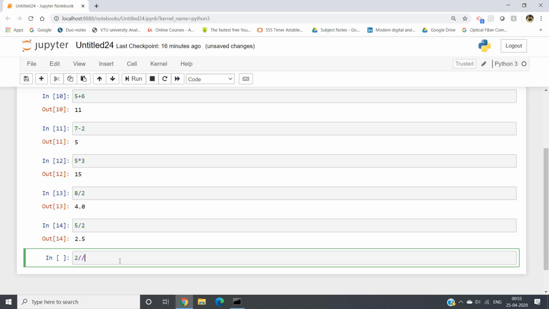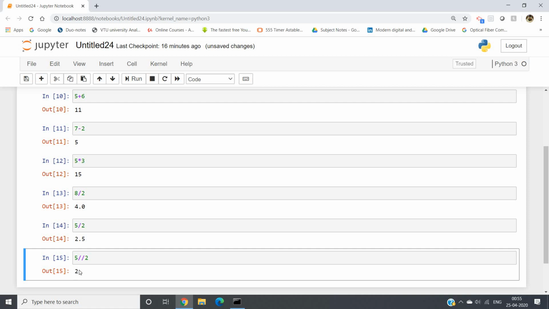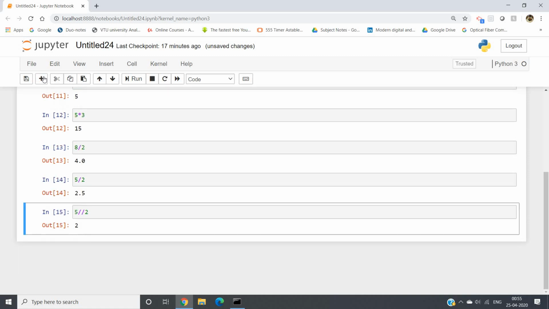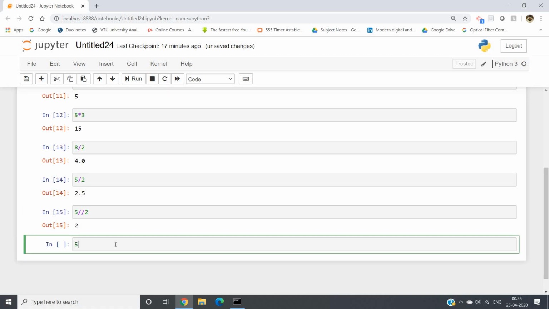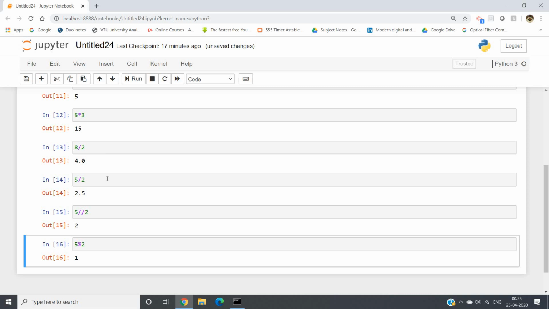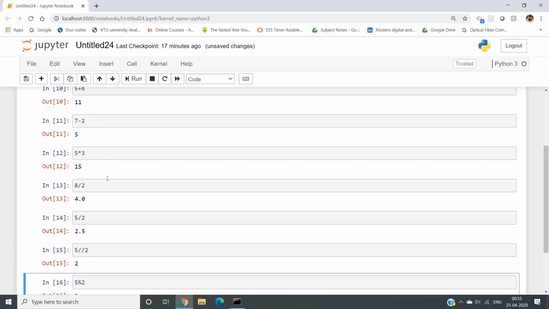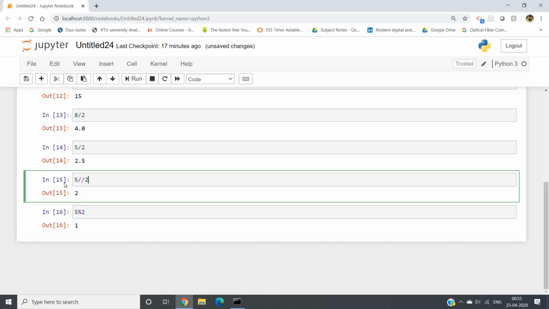You give two forward slashes: 5 // 2. If you run, you will get only the quotient part, which is 2. And if you want to get the remainder part after division, you have to give the percentage symbol as we give in Java. So 5 % 2, output is 1. This is how addition, subtraction, multiplication, division, and then quotient and remainder we can get.